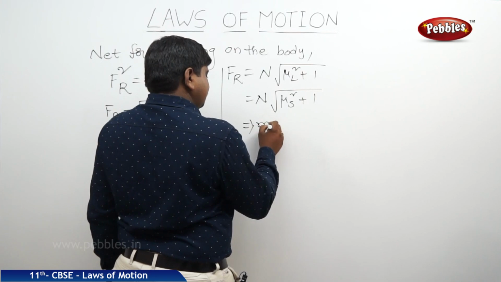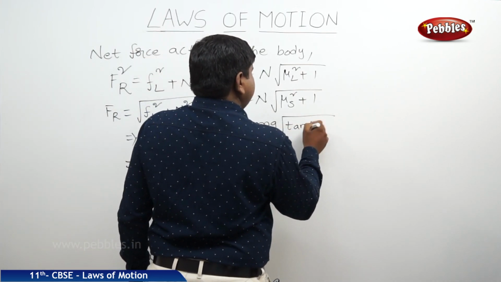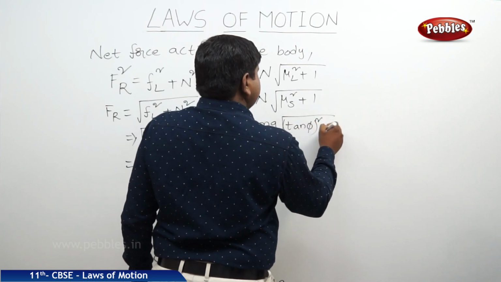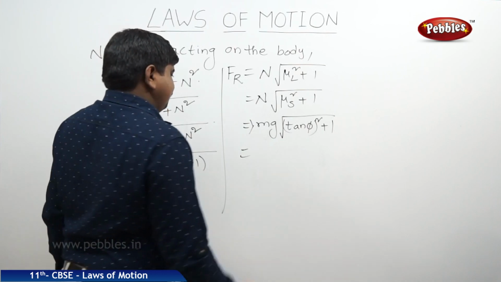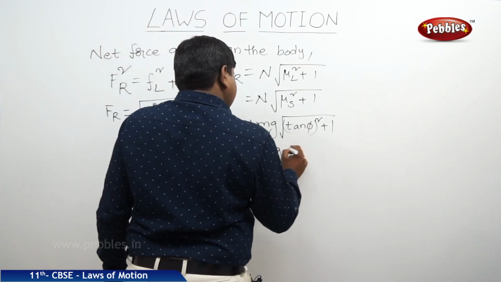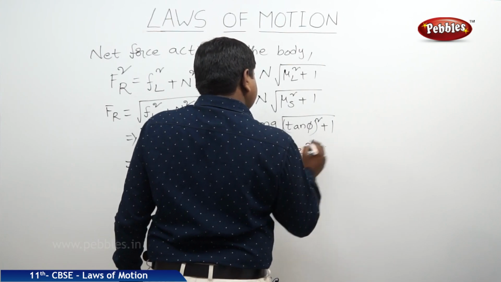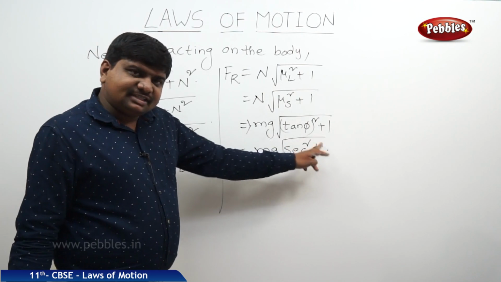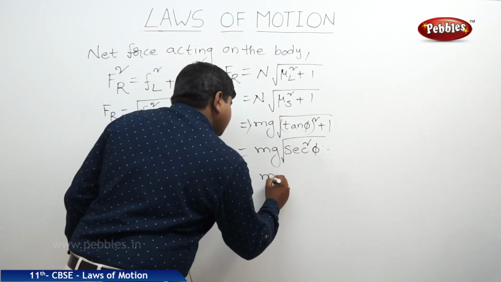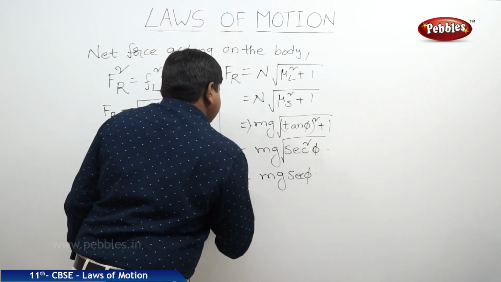Therefore, N is equal to mg, under root tan phi whole square plus 1. 1 plus tan square phi is secant square phi. So under root secant square phi, it is equal to mg secant phi, which is equal to Fr.